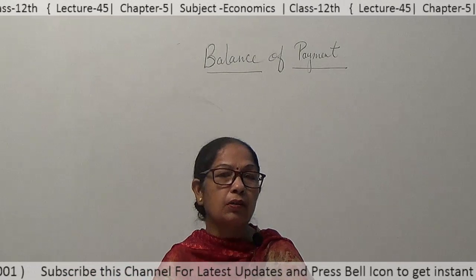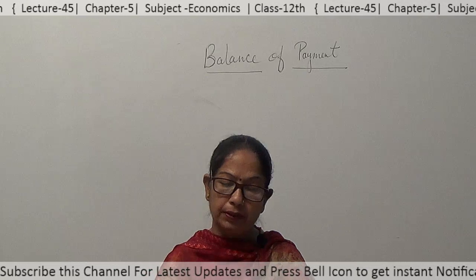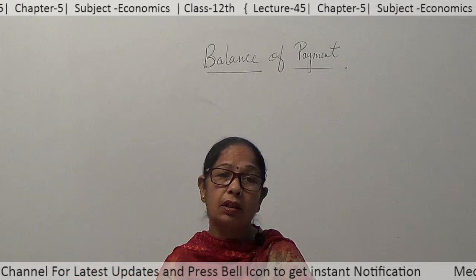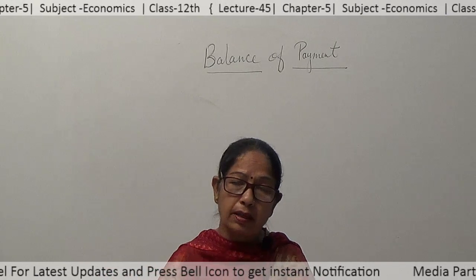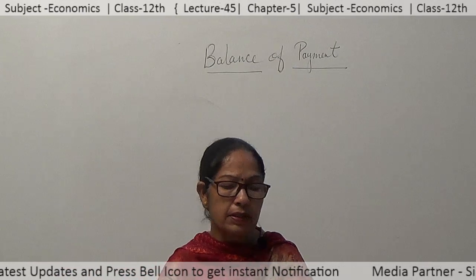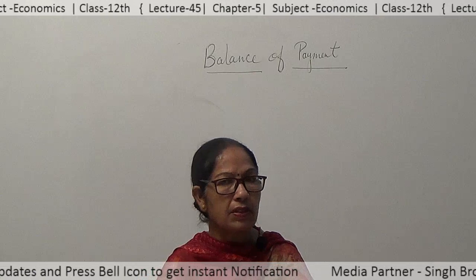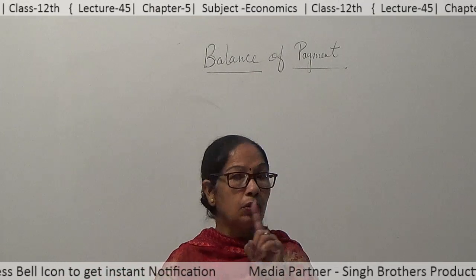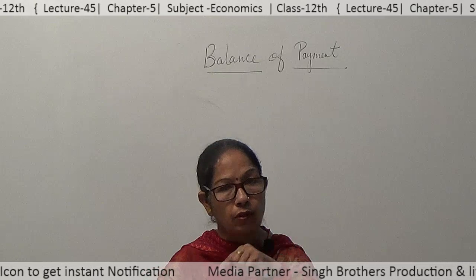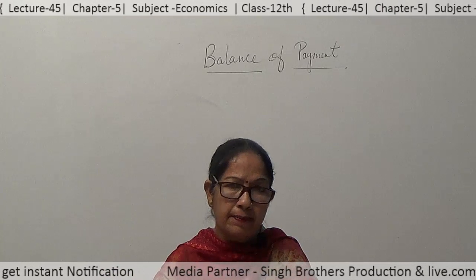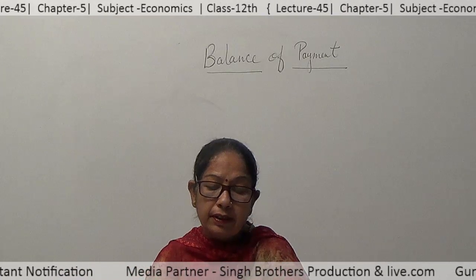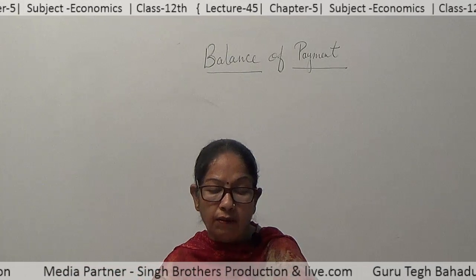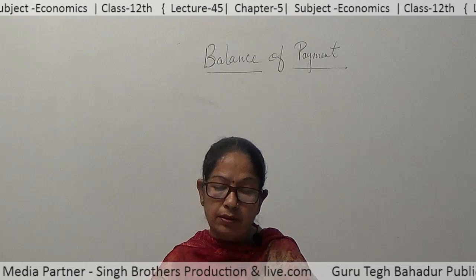Now we will talk about accommodating items in BOP. These refer to transactions that take place to cover deficit or surplus arising from autonomous transactions. Accommodating items do not cause movements of goods and services across border, yet they are concerned with the balance of payment account.